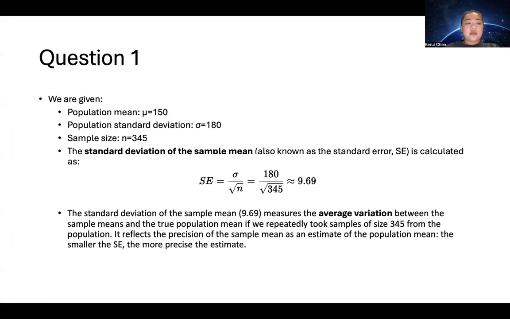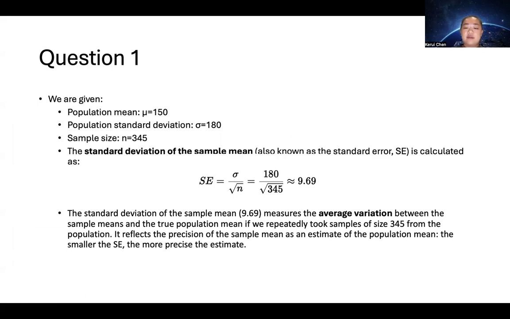So for the first question, we're given population mean is 150, population standard deviation is 180, and the sample size is 345. So the standard deviation of the sample mean will be equal to 9.69.